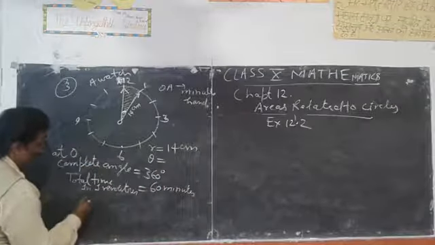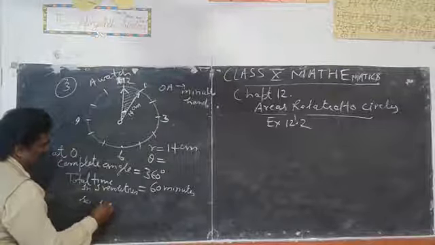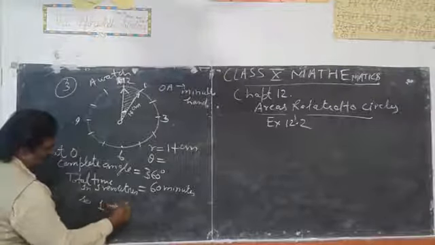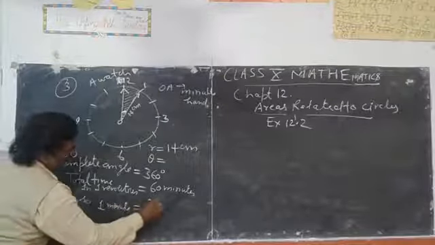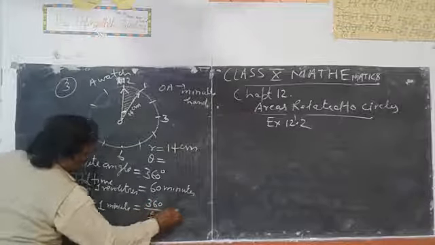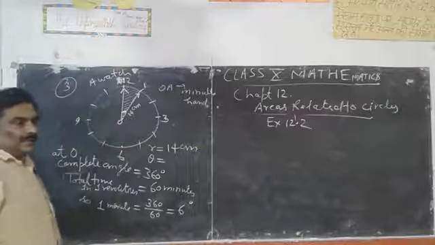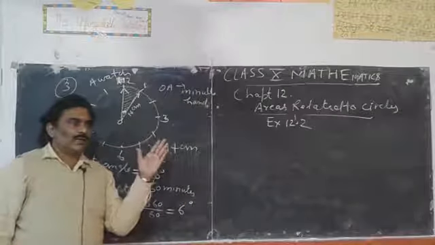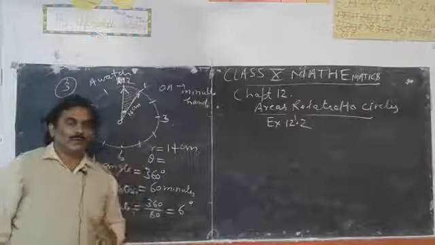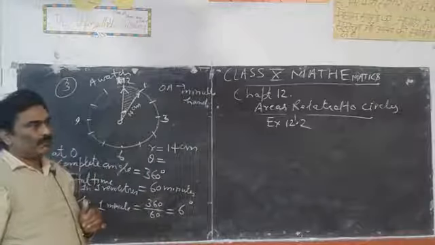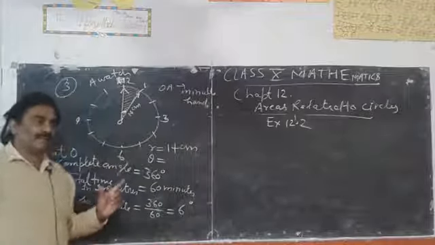So 1 minute is equal to 360 upon 60, that is 6 degree. So if the minute hand covers 1 minute, then it moves 6 degree.